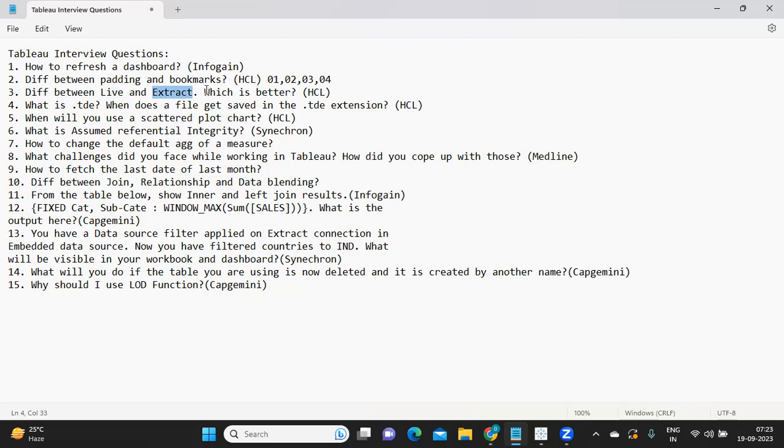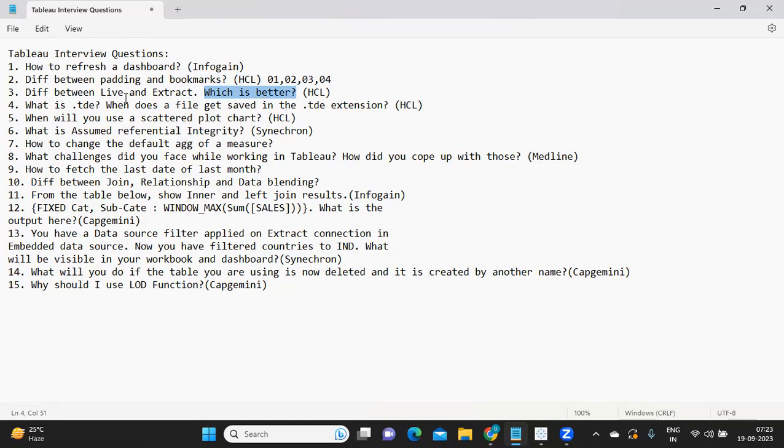Okay, now which is better? This always depends on a few factors that we need to consider. One is based on volume, and you need to remember one point here. The performance of Tableau is directly dependent on the performance of your data source. If your database itself is slow, then Tableau will retrieve the results from your database slowly, and it will load it slowly in the dashboard, and you might see a lag there. If your database is giving the results faster, then you might not face such issues.